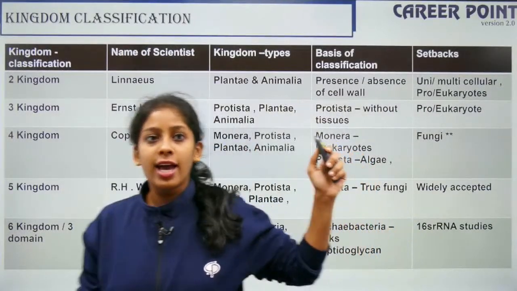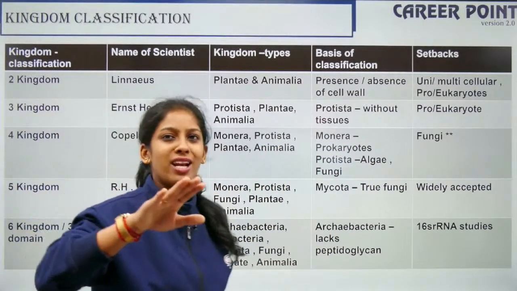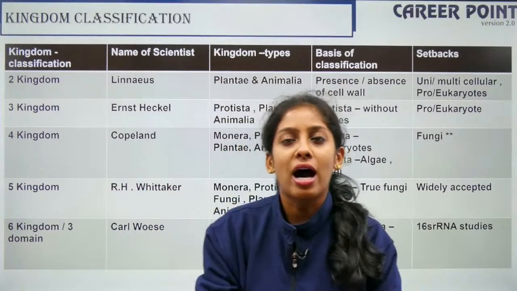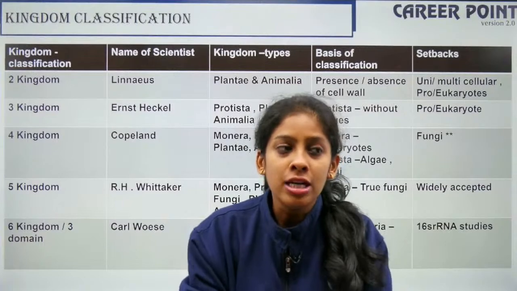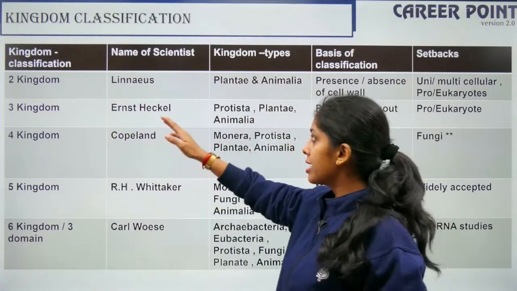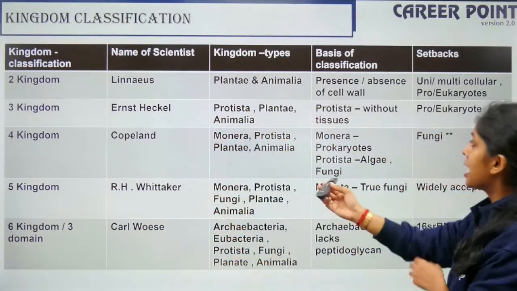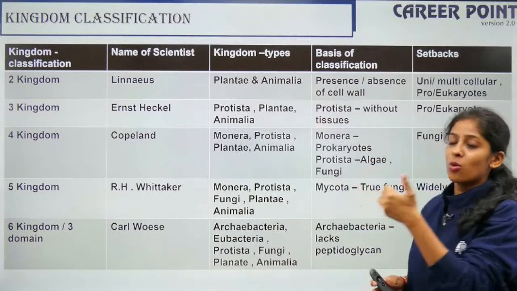It all began with the 2 kingdom classification. The most accepted one is the 5 kingdom classification, given by R.H. Whittaker. But how did it all begin? It started with the 2 kingdom classification proposed by Linnaeus. The 2 kingdoms were Plantae and Animalia. He classified on the basis of whether it had a cell wall or not.